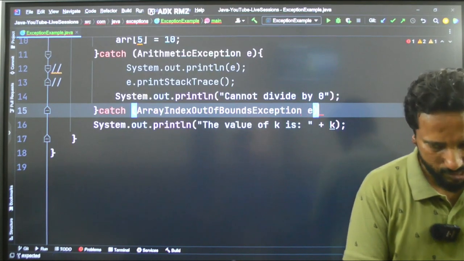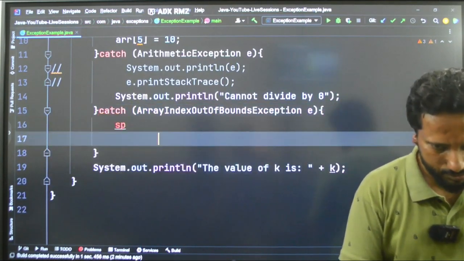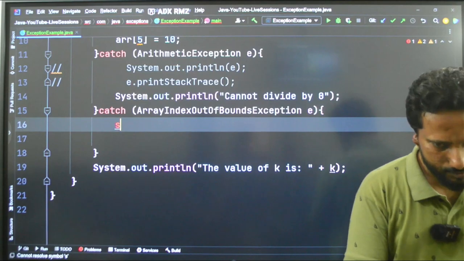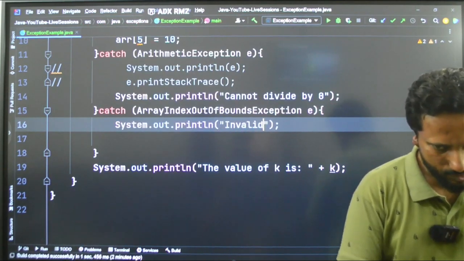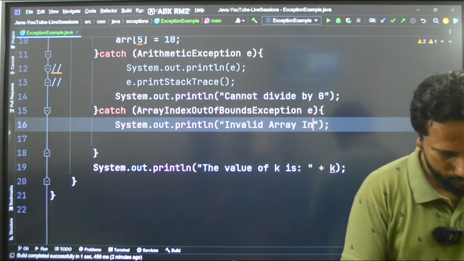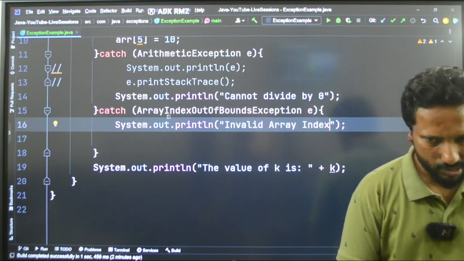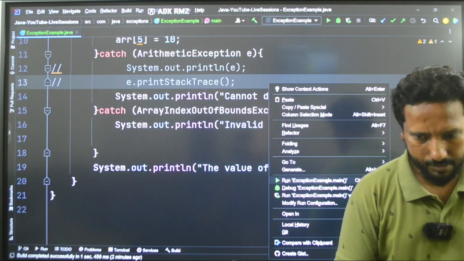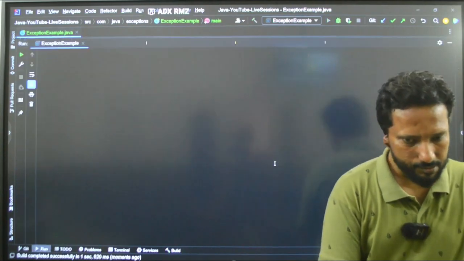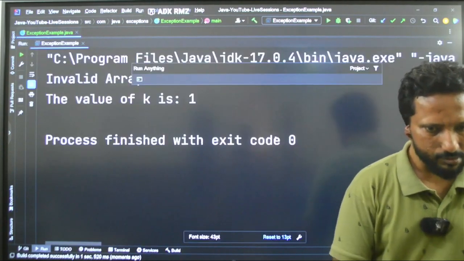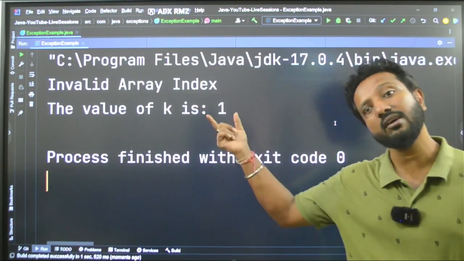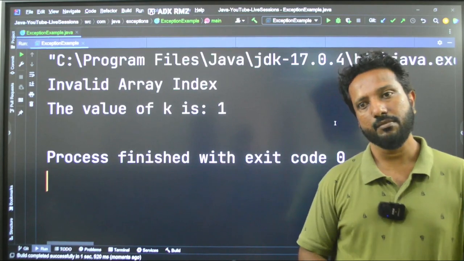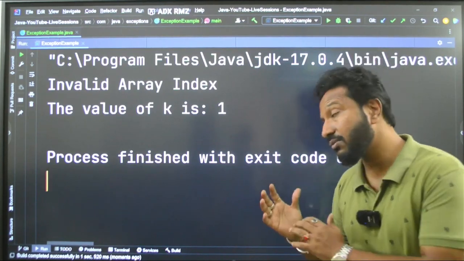I'll create the object and then I'll say System.out: invalid array index. Okay, now run this. Understood this? Now I have handled that one also. Got it? So this is how it actually works.